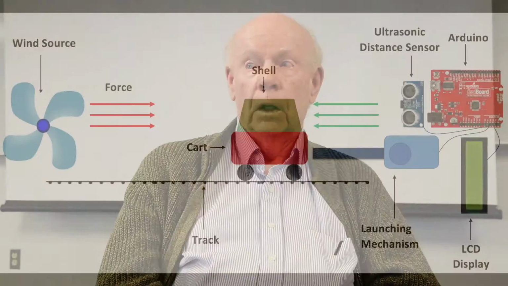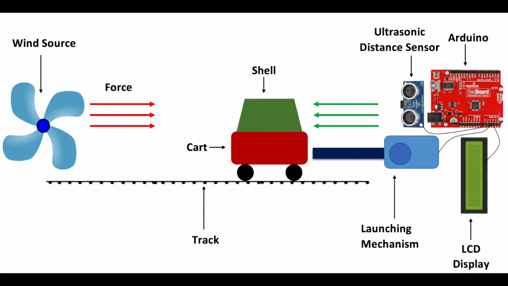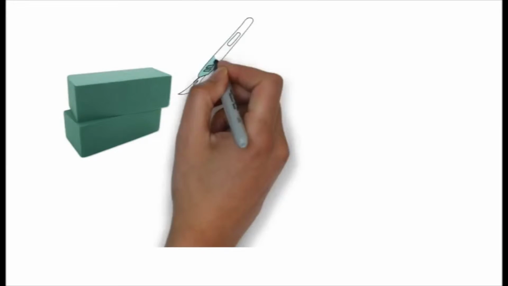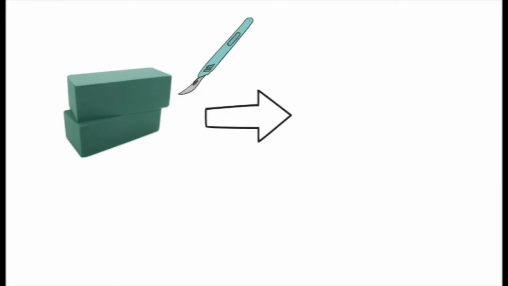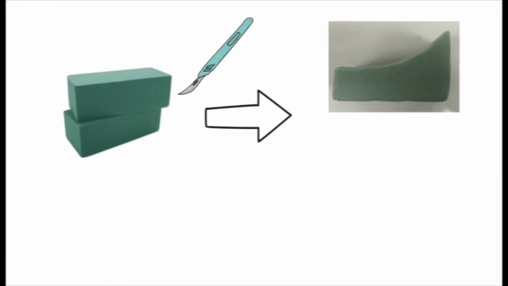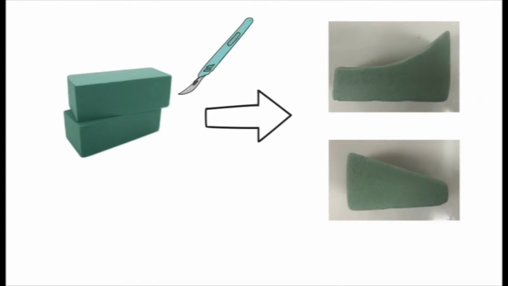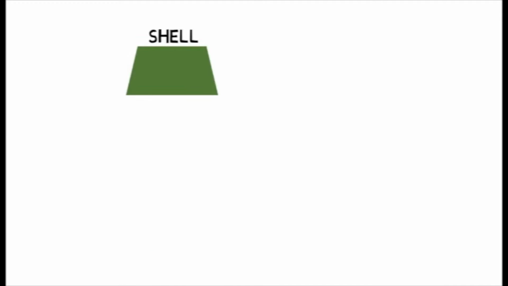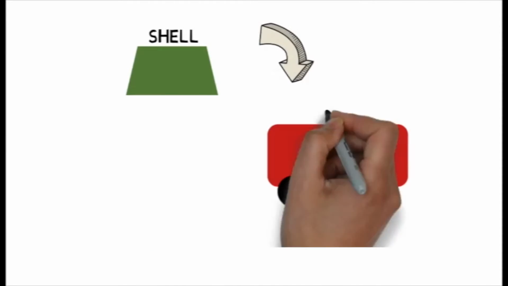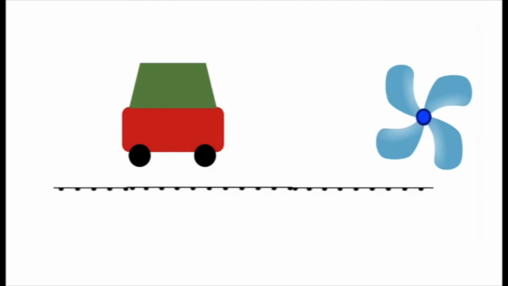Your design challenge is to create the most aerodynamic shell that can travel the furthest distance against a wind source. Using the given tools, you will design and carve a shell from a block of lightweight foam to make it as aerodynamic as possible. The shell you've created will then be placed on a cart and launched against a consistent wind source. The more aerodynamic your shell, the further it will travel against the wind source.